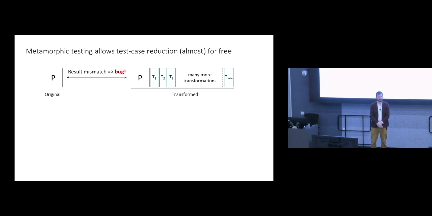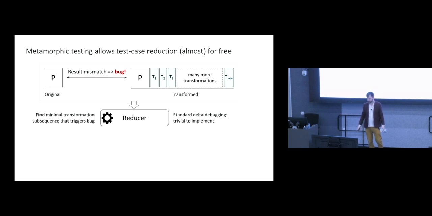Let's say you've used metamorphic testing to find a compiler bug by taking an original program P, transforming it many, many, many times to get a transformed program, and finding a mismatch between these two programs. Well, rather than trying to actually reduce either the program P or the transformed program, what we can do is apply test case reduction to the transformations. We can use what's called delta debugging to try and find the minimal sequence of transformations that you need to apply to P to get a bug triggering program P prime.